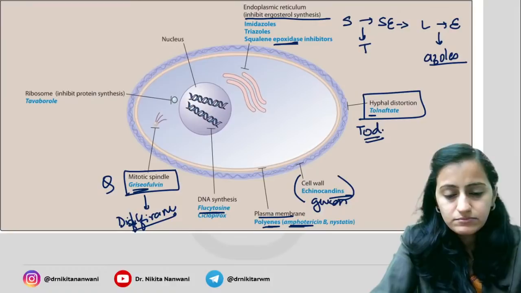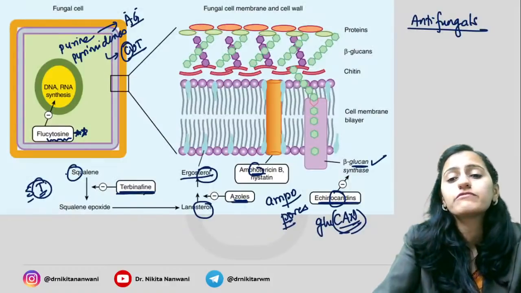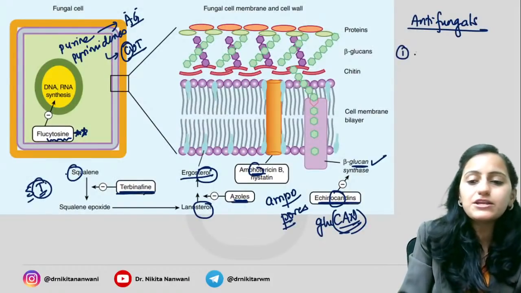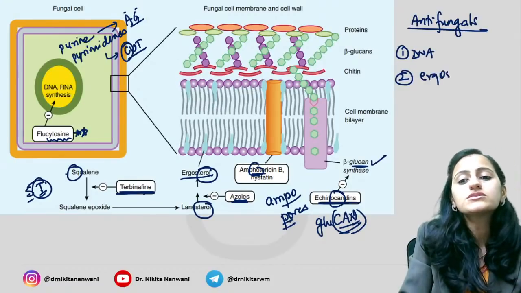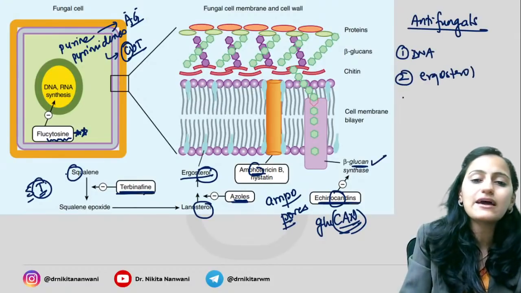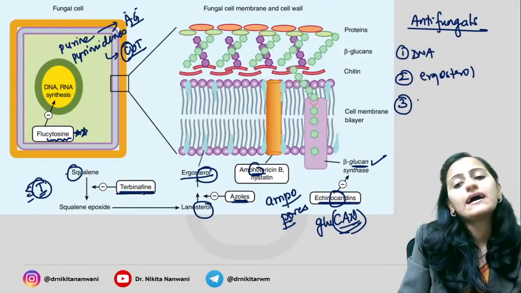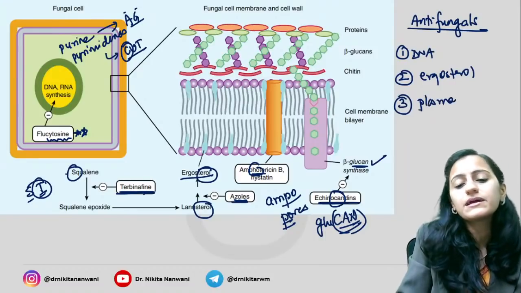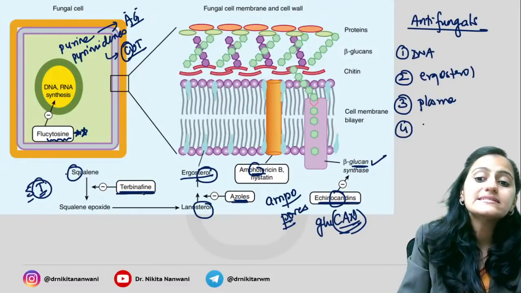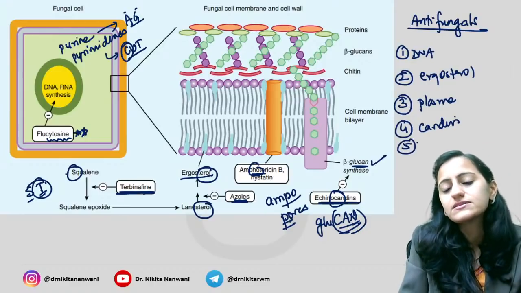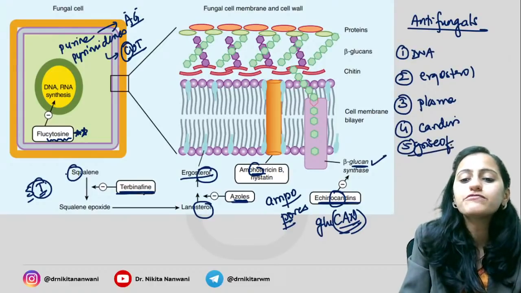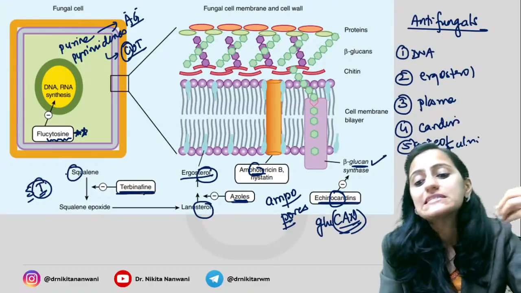Okay. So that was about your quick review of the antifungal drugs. Mainly, you need to remember your DNA, RNA synthesis, basically nucleic acid synthesis. Then your ergosterol, the squalene and the lanosterol, ergosterol. And then you have your plasma membrane, amphotericin B, the cell wall, which is the echinocandins, beta glucan synthesis, and you have griseofulvin, which acts on the spindles.